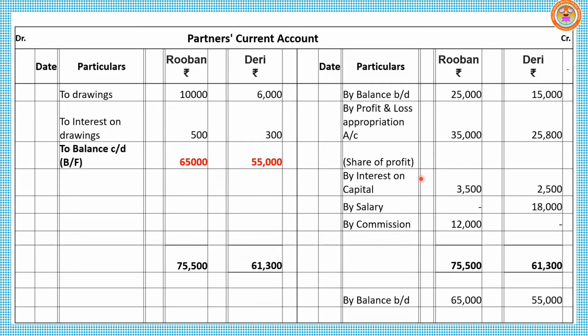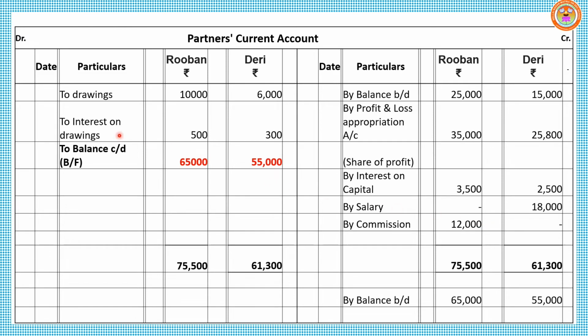Then interest on capital 3,500, 2,500. By salary for Reuben nil, Derry 18,000. By commission 12,000 for Reuben, nil for Derry. The amount which increases the partner's account to be recorded under credit side.